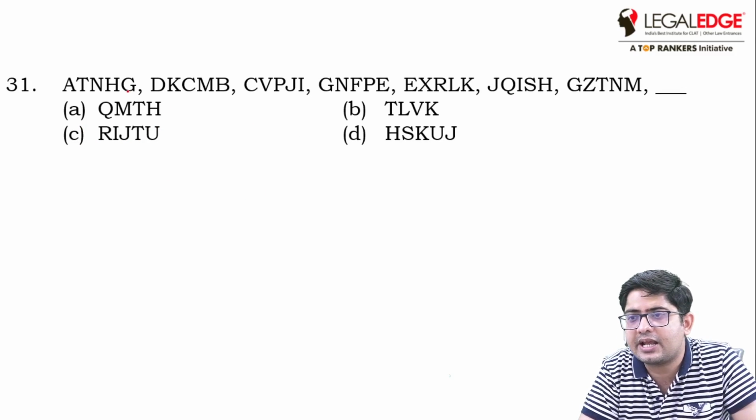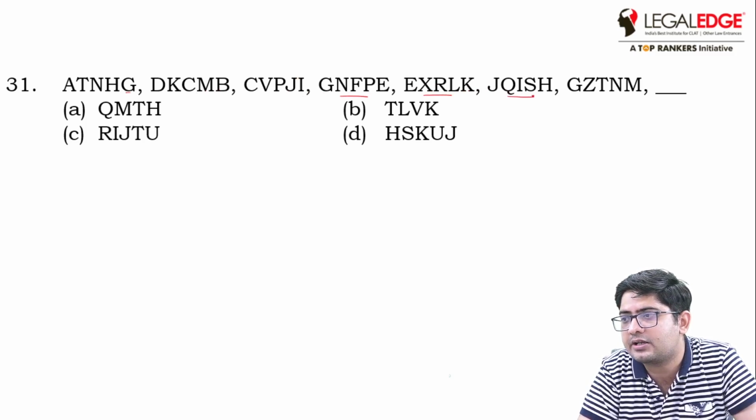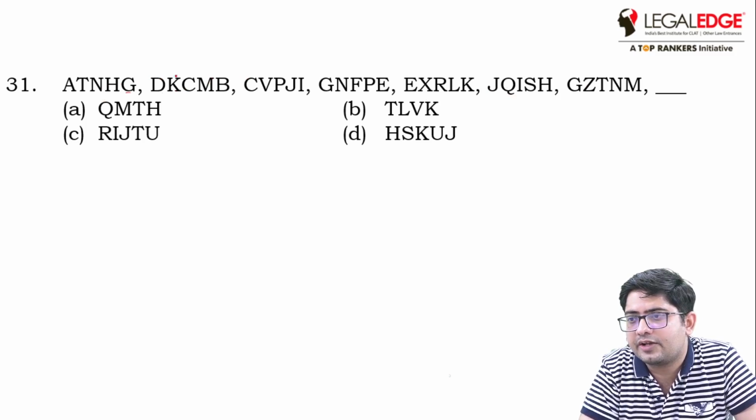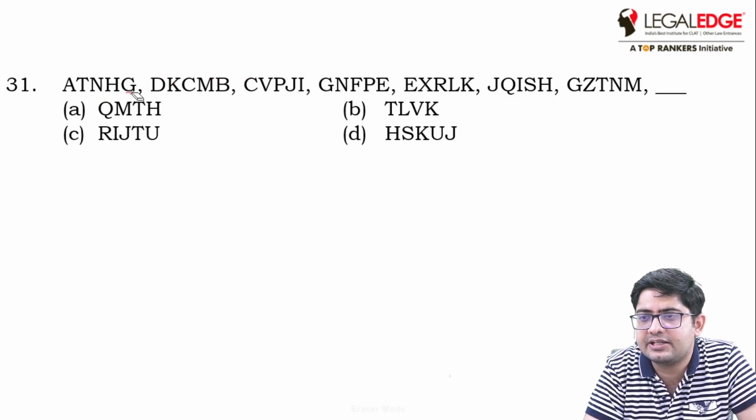A, T, N, H, G, D, K, C, M, B, C, V, P, J, I, G, N, F, P, E, E, X, R, L, K, J, Q, I, S, H, G, Z, T, N, M. Okay, so if you observe here, this series is a type of alternate series.